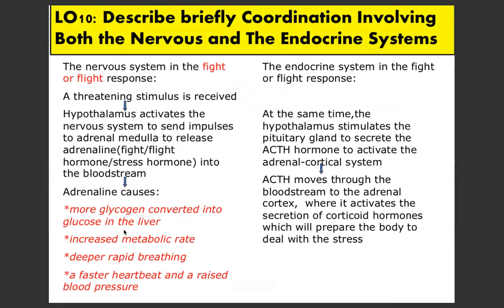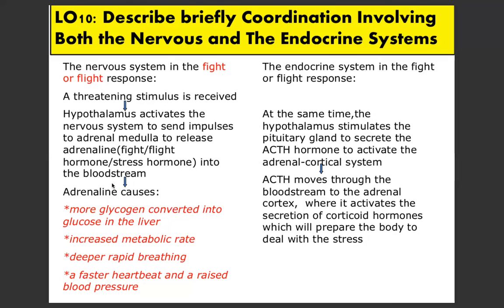Okay, so LO number 10, dia minta pelajar untuk describe briefly yang teacher mention earlier tentang perkaitan antara nervous system dan juga endocrine system. Okay, contohnya kat sini lah. Mula dengan ayat ni, threatening stimulus is received. Apa yang berlaku adalah the hypothalamus is being activated, to send the nerve impulse to adrenal medulla. So bila sebut saja adrenal medulla, so hormonnya adalah adrenaline.